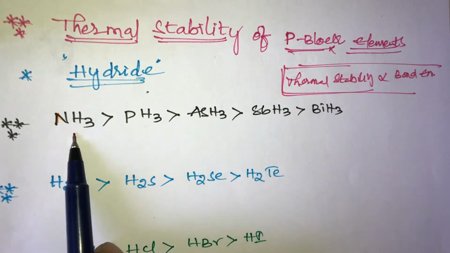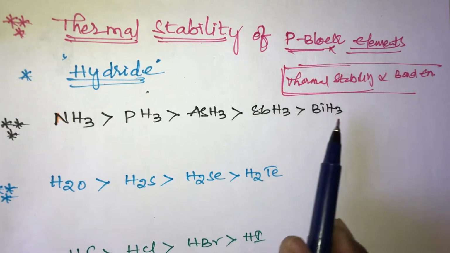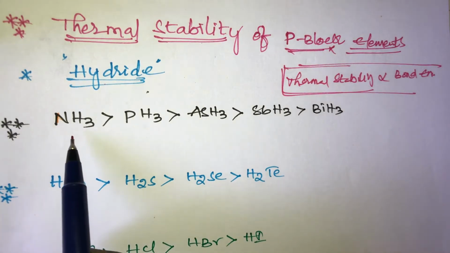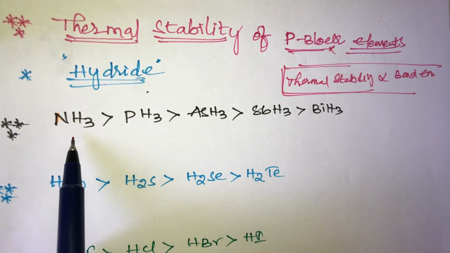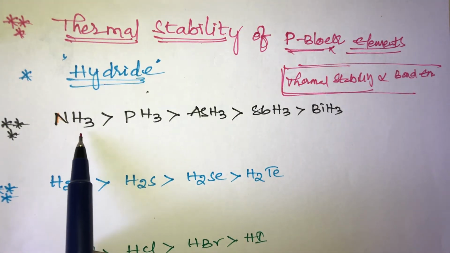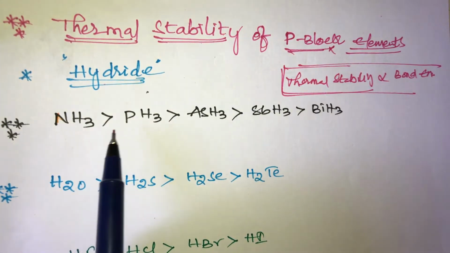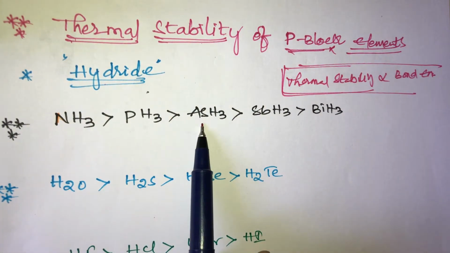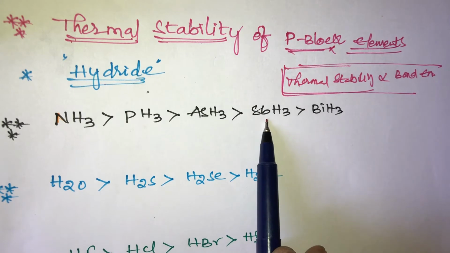So here, ammonia, phosphine, arsine, stibine, bismuthine. Ammonia is the smallest in size. In small size compounds the force of attraction is very strong, so more bond energy is required. The thermal stability order is ammonia is greater than phosphine, phosphine is greater than arsine, arsine is greater than stibine, stibine is greater than bismuthine.